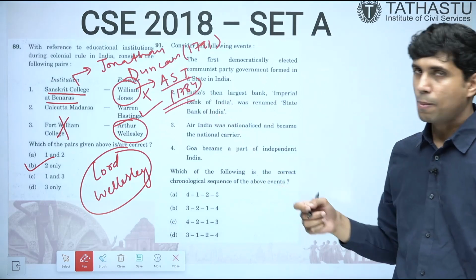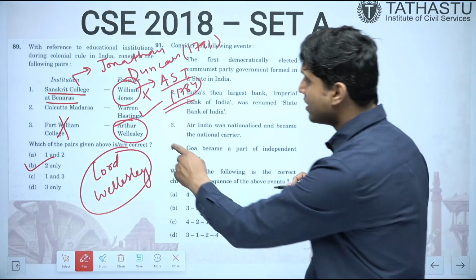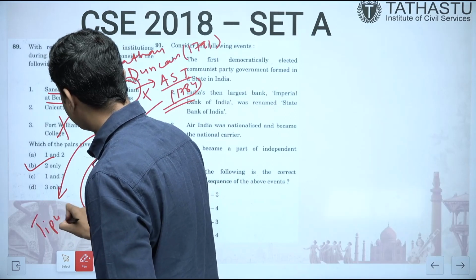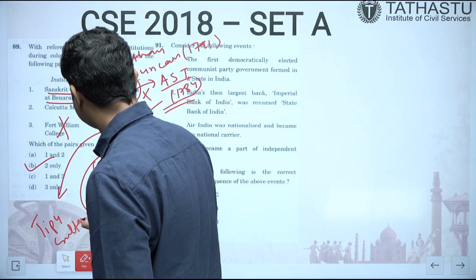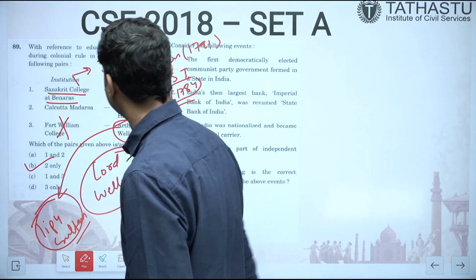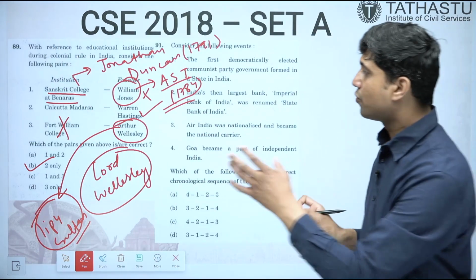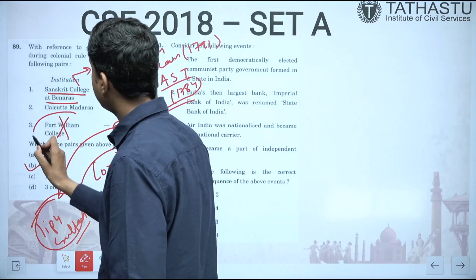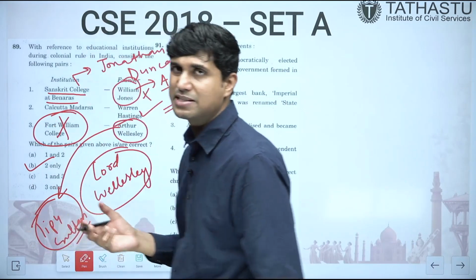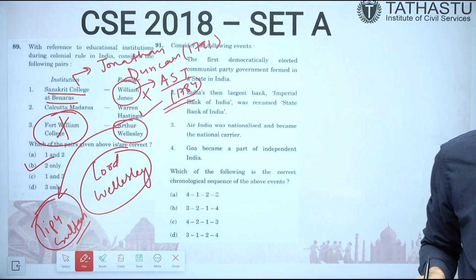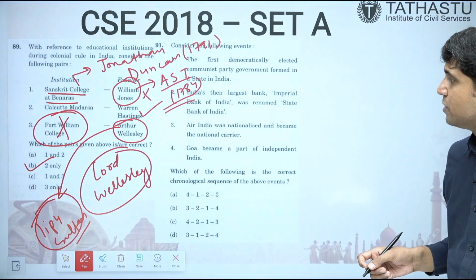B only. Arthur Wellesley was the one who had led the army against Tipu Sultan at the Battle of Seringapatam. He had fought Tipu Sultan. So he was not associated with Fort William College, which was opened for the training of civil servants in India in 1798. So only 2 is correct.